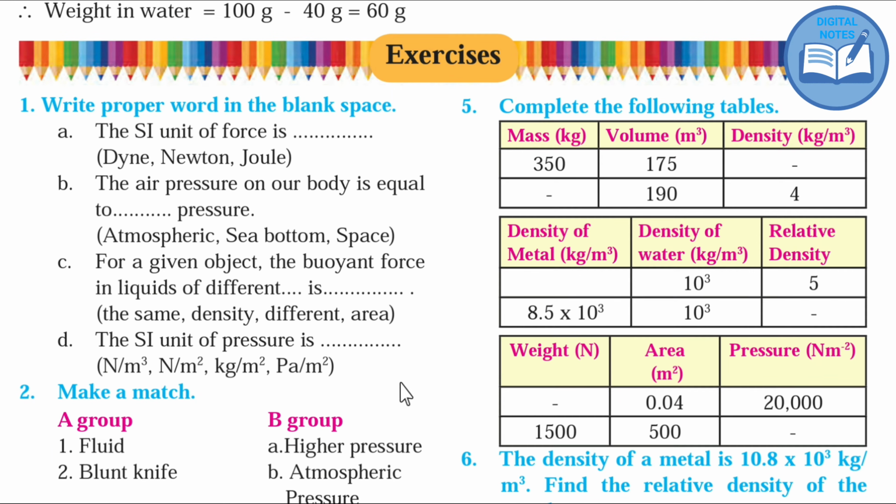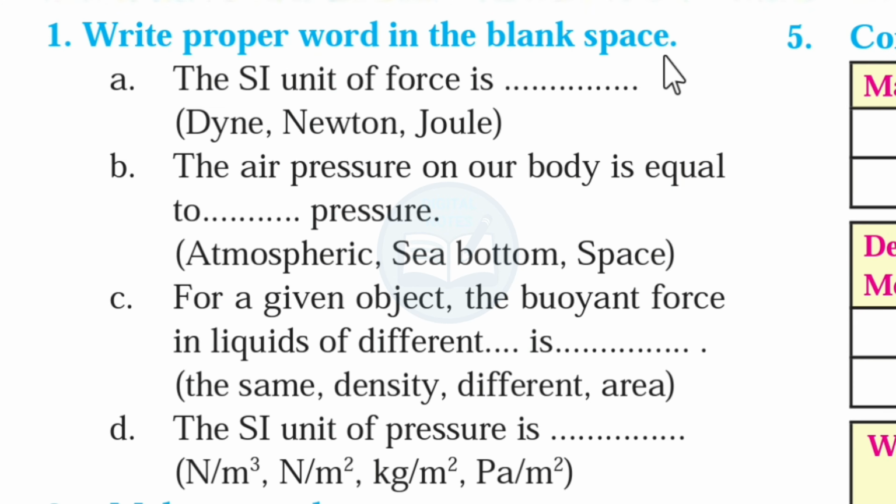Today we are going to see 8th standard lesson 3 exercises. First question, write the proper words in the blank space. A. The SI unit of the force is dash. The SI unit of force is Newton. B. The air pressure on our body is equal to dash pressure. The air pressure on the body is equal to atmospheric pressure.